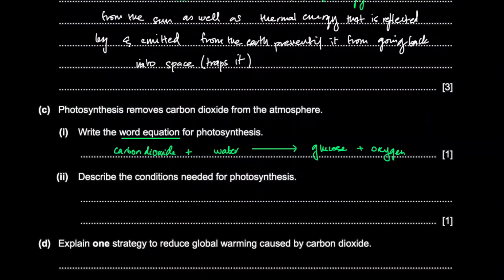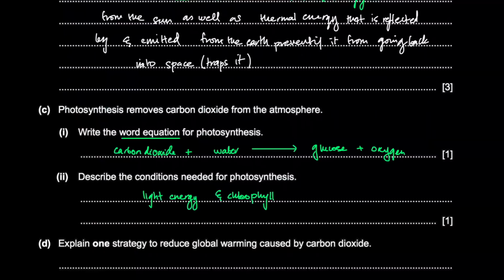And describe the conditions that are needed. You're going to need light and chlorophyll. So light energy, which could be from the sun or artificial, and chlorophyll, or something to absorb the light, which in plants is chlorophyll.